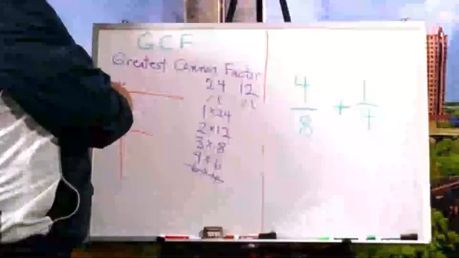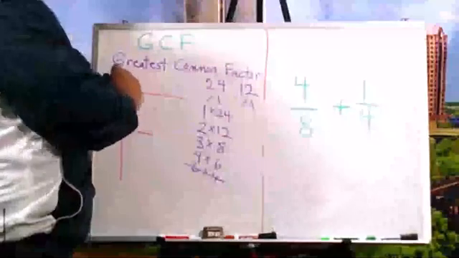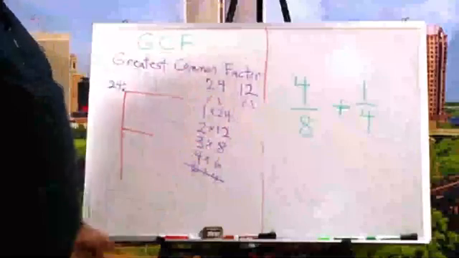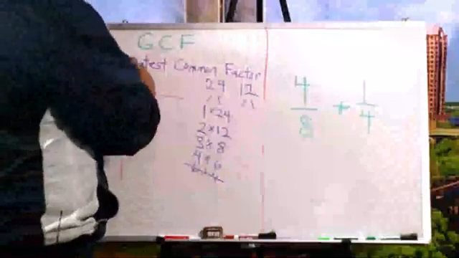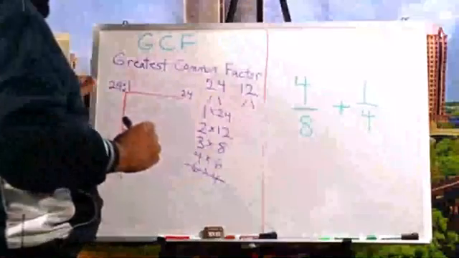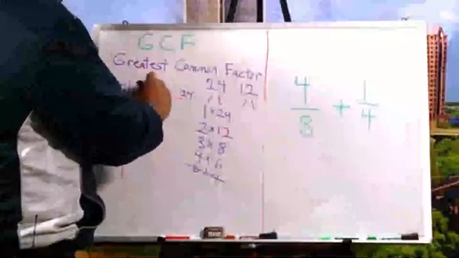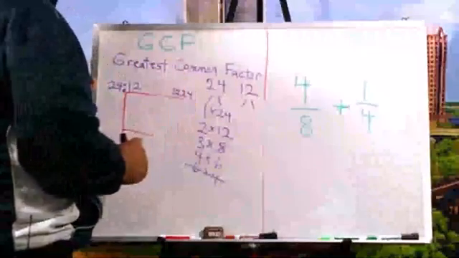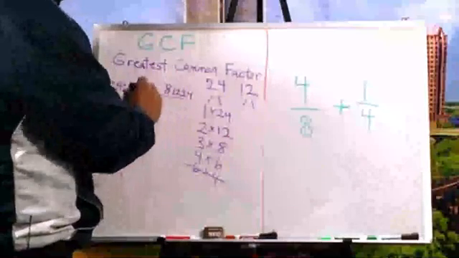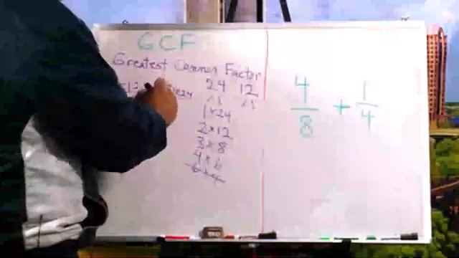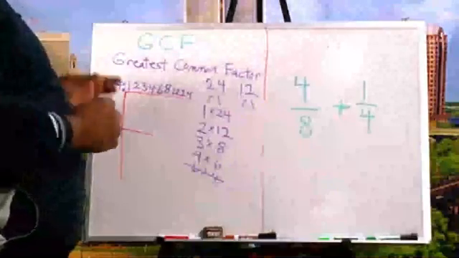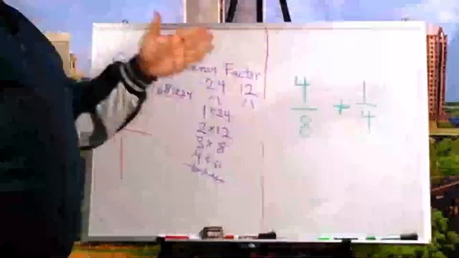And I'm going to list the factors of 24, like so. All right. I'm going to come here. 1, 24. I hope I have enough room if I'm messing this up. 2 and 12. 3 and 8, 4 and 6. Okay? These are all of the factors of 24.